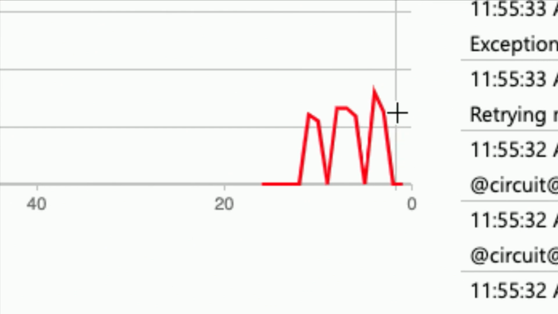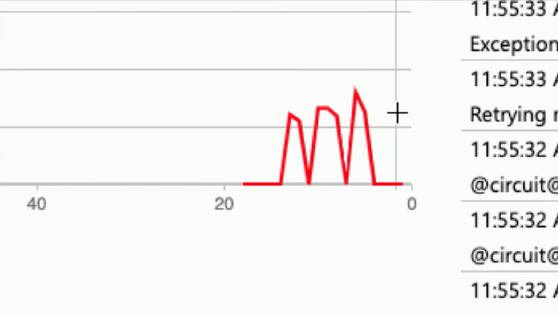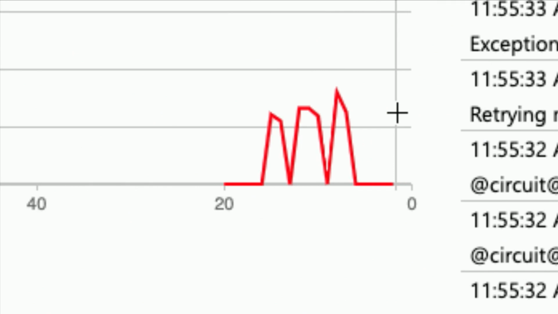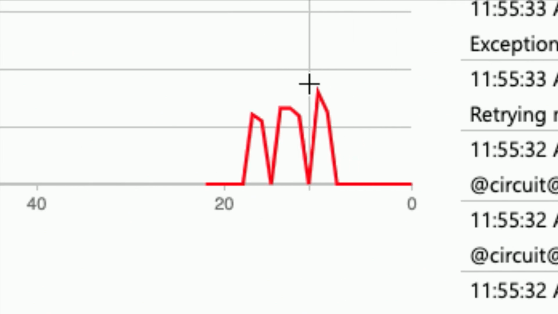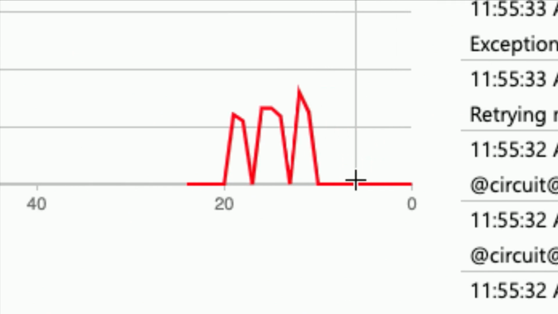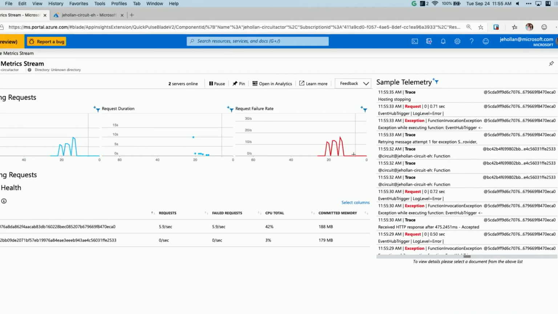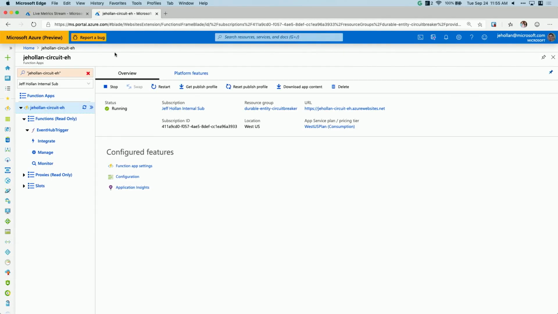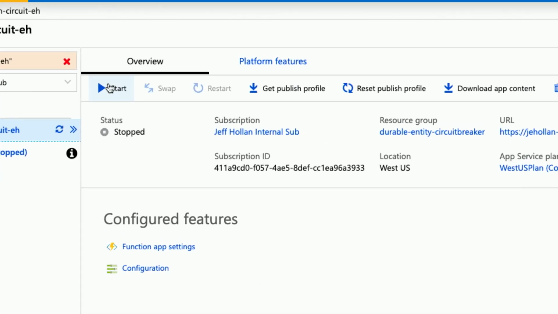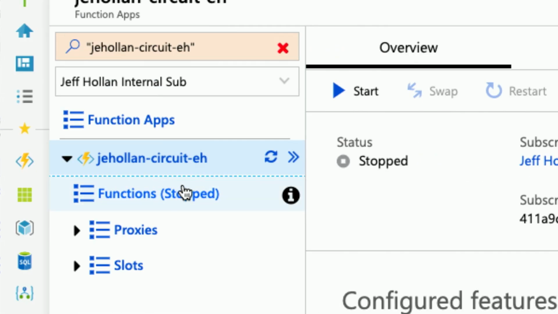And normally this is where I'd get really nervous, right? If I had 1,000 requests coming in every second, this exception rate's just going to grow and grow. But you'll notice it actually just dropped off pretty quickly. And the reason it dropped off is because I hit my threshold of exceptions, and it's actually disabled. It stopped my function app. So I had this durable entity that was keeping the state of this function, monitoring the health of it. It hit enough exceptions in that window that the stateful function was able to then go turn off my other function.